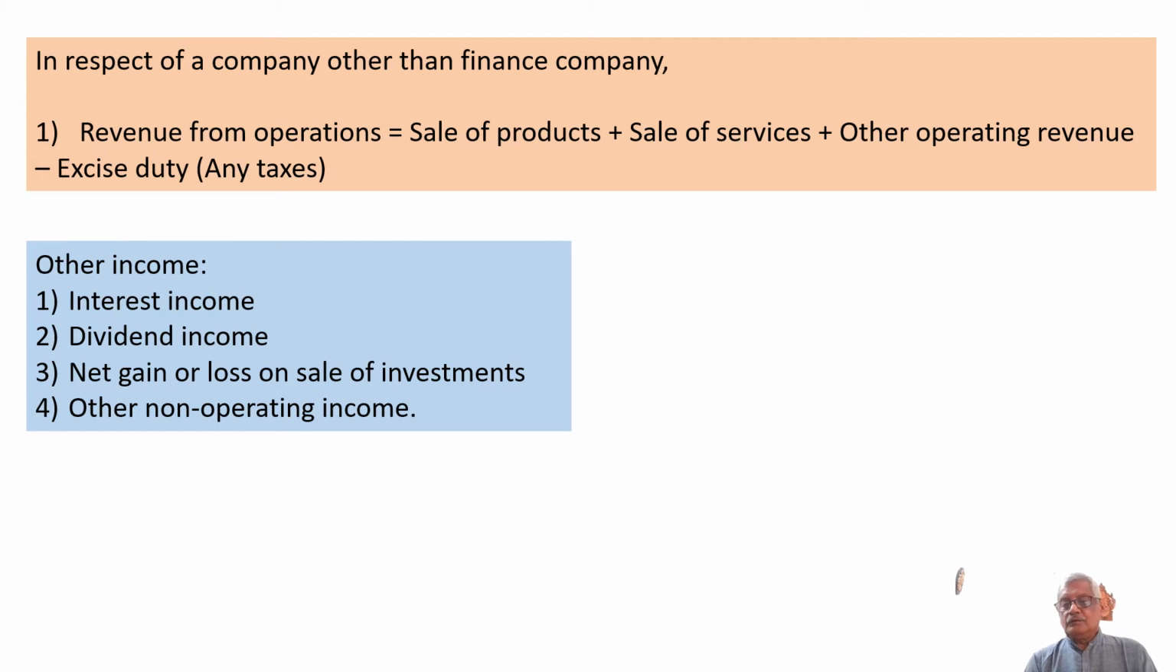So the income other than from sale of products is classified as other operating income and non-operating income. Other operating income is income related to the core activity. Non-operating income is not related to the core activity. So here the total revenue is equal to revenue from operations plus other income. And revenue from operations includes income from sale of products and also income from other operating activity.